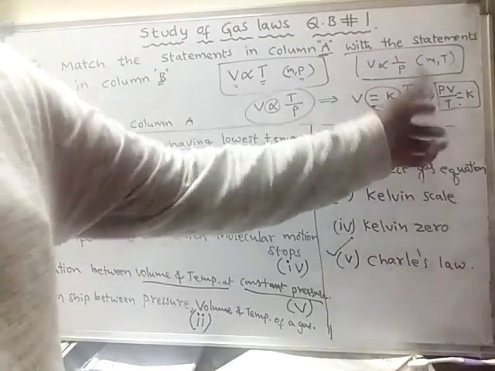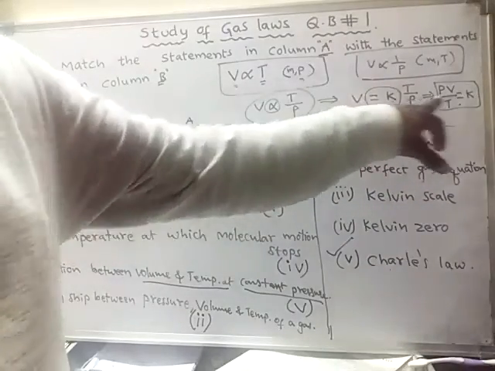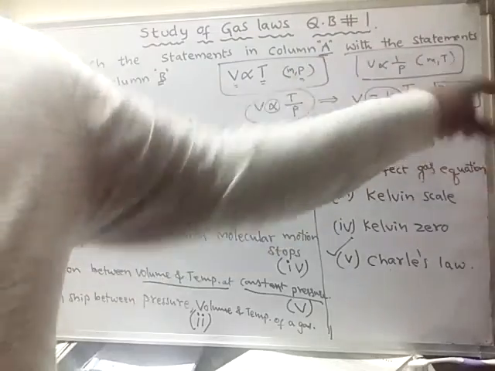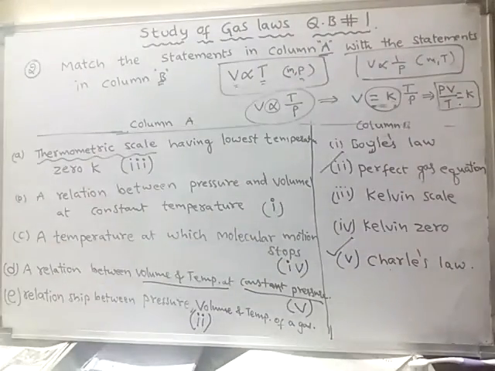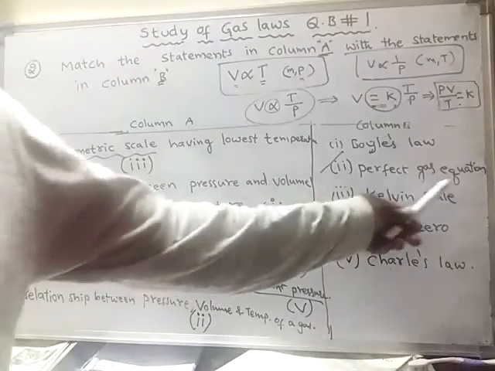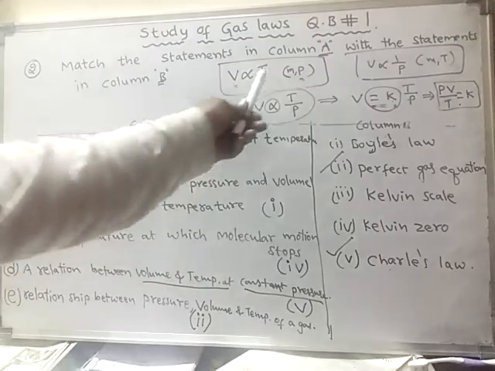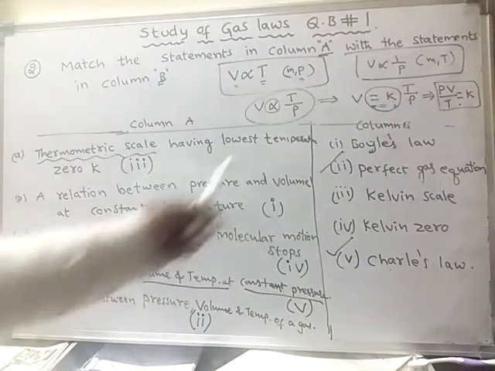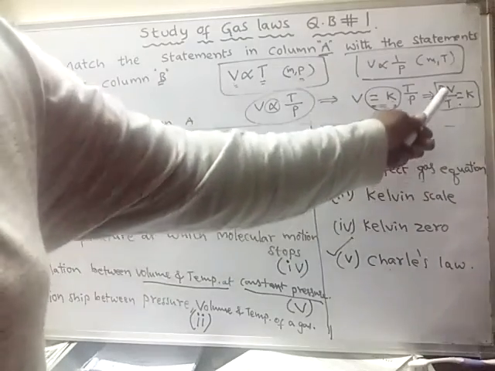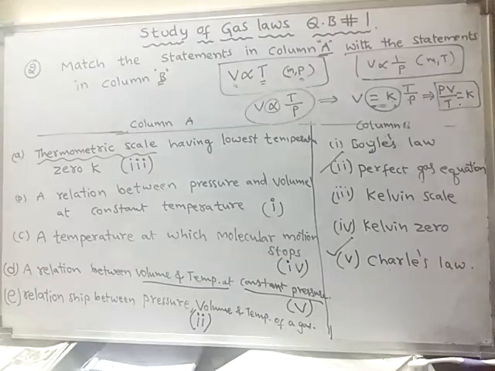Upon rearranging, if I bring the pressure this side and temperature also this side, finally we will get this equation. This equation is known as the perfect gas equation. We can obtain it by combining two laws, Charles' law and Boyle's law. This perfect gas equation tells about the relationship between pressure, volume and temperature. Okay, so we will learn the other answers in the next video.